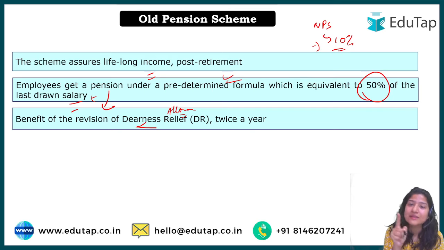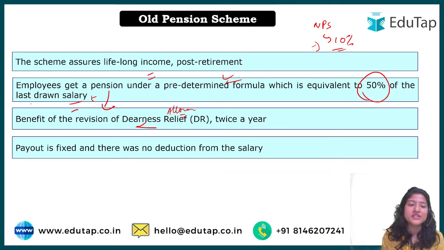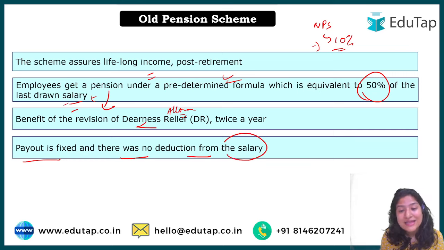If there is some fluctuation, dearness allowance is adjusted twice a year, and that will be adjusted in your pension also. So even after retiring, you will get the benefit of dearness allowance. This was an additional benefit in the old pension scheme, which is not present in NPS. Now the most important catch I want to mention here: the payout is fixed, as we know, 50% of the last drawn salary, and there was no deduction from the salary itself.